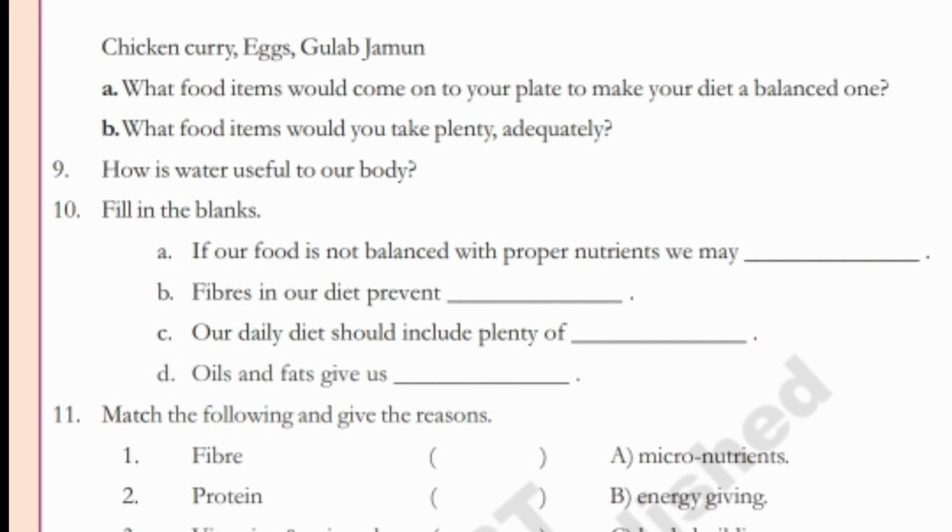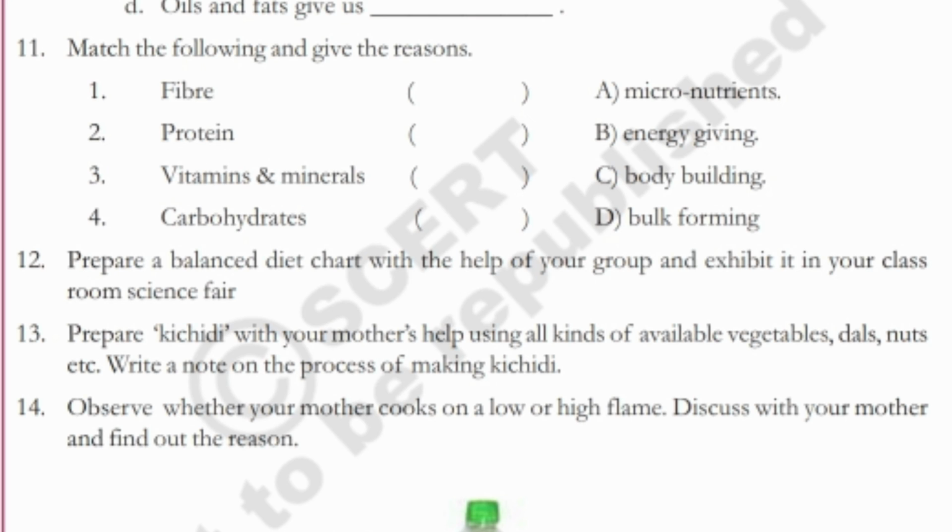How is water useful to our body? Fill in the blanks. If our food is not balanced with the proper nutrients, we may dash. Fibers in our diet prevent dash. Our daily diet should include plenty of dash. Oils and fats give us dash.